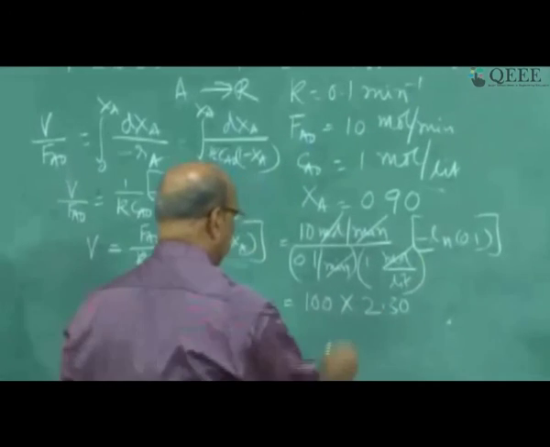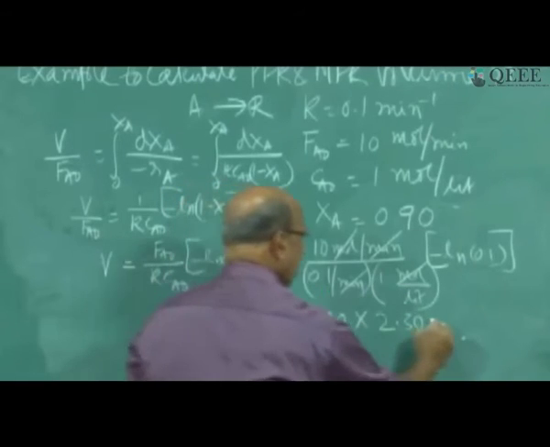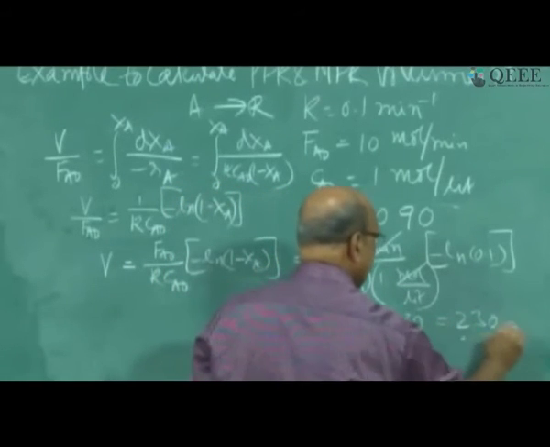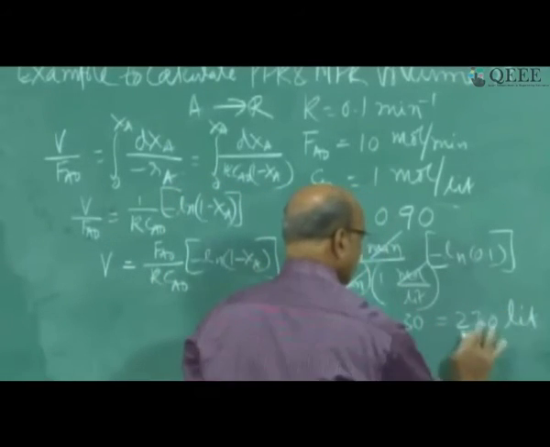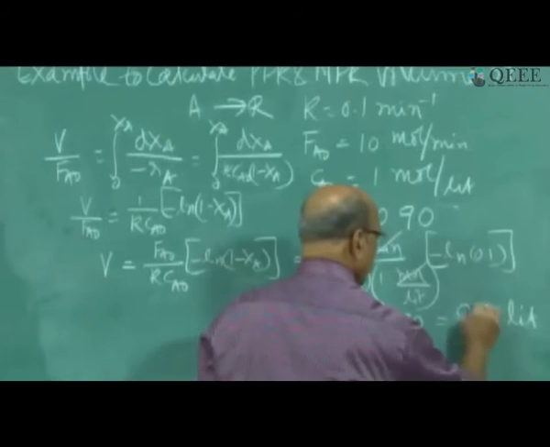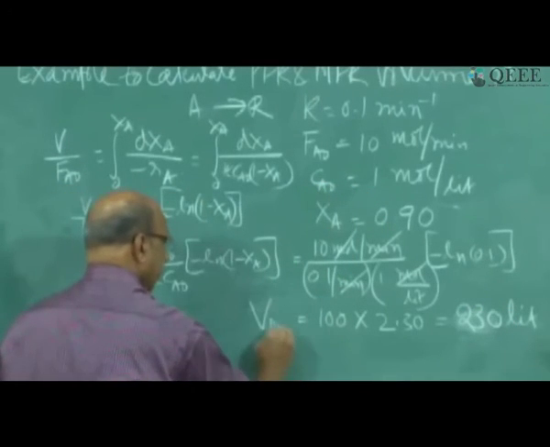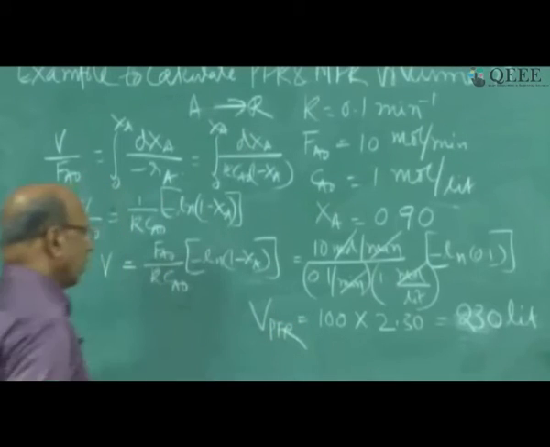I will take approximate as 2.3, because the minus will get cancelled. So now you have 230 liters of VPFR. That is the one. Good.